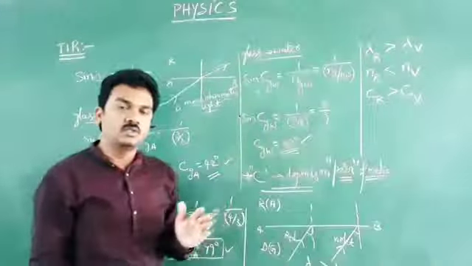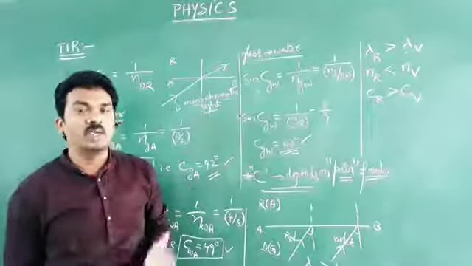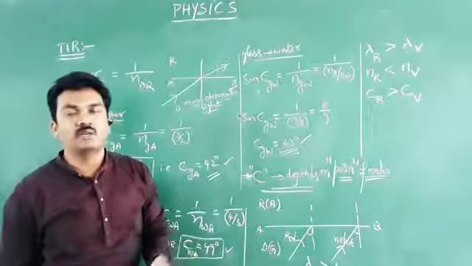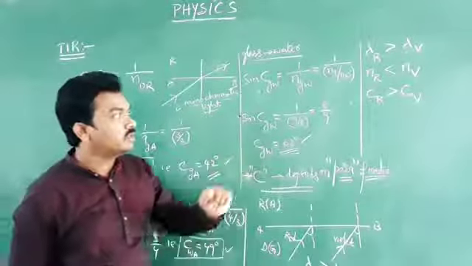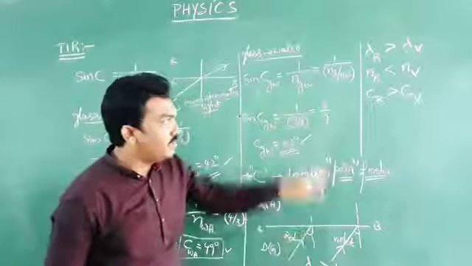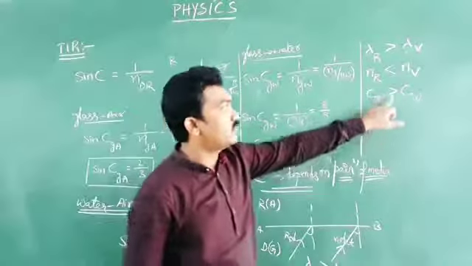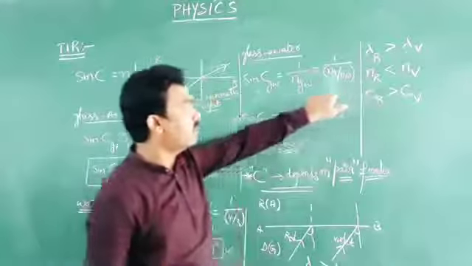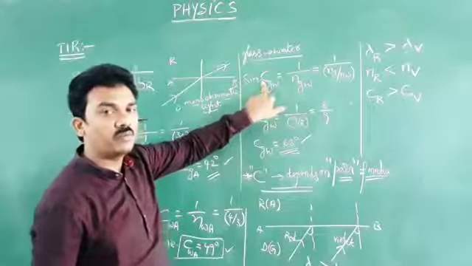Don't ask me those values. It is not the point whether we memorize those particular values or not. The point is that you learn the concept. Values need not be memorized, even these values. I have given an example just to understand. So the critical angle of incidence in glass for red color will be different from that for violet color, and moreover it is more for red color. The reason is that the refractive index is less. When the refractive index is less, the sin C value is more, so the C value is more.